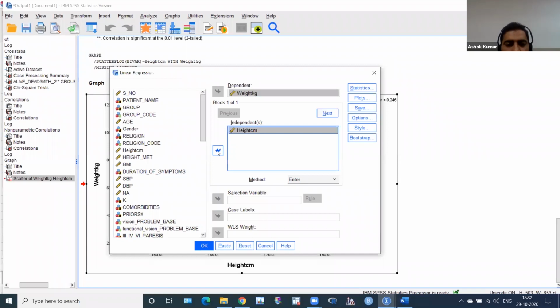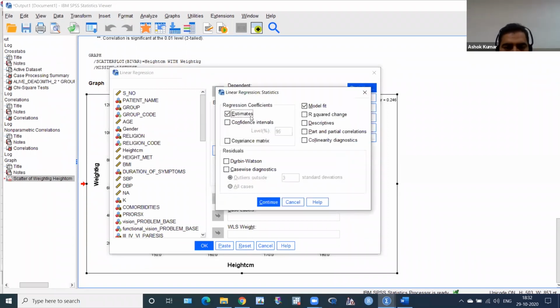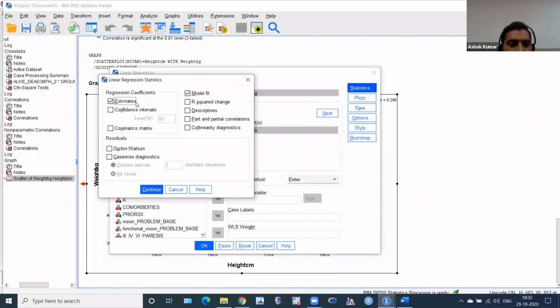Very good. So I have entered both the dependent and independent variables. Please don't make mistakes: weight is dependent and height is independent. You have to remember which is the dependent and which is the independent variable. Then there are some other statistics options. This is regression statistics. Estimate the beta coefficient, which we call the regression coefficient, and I want the 95% confidence interval of this beta coefficient. If you want to change it, just type 99 here, but generally we want 95.